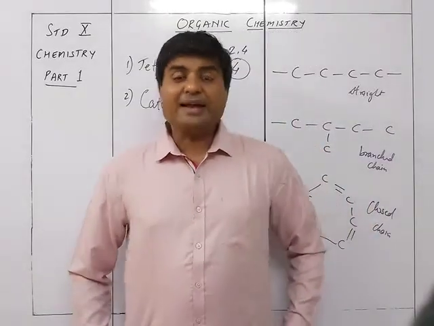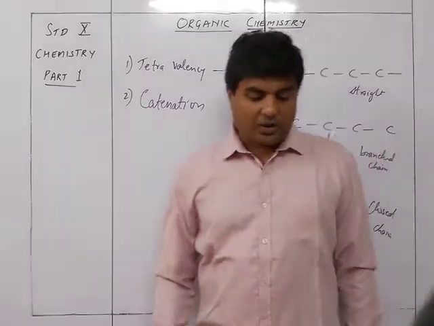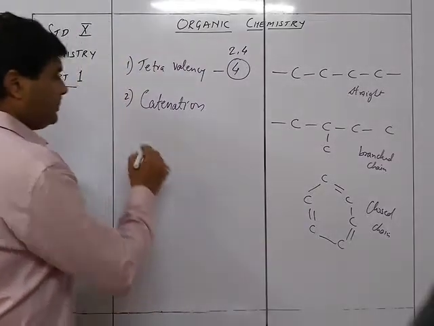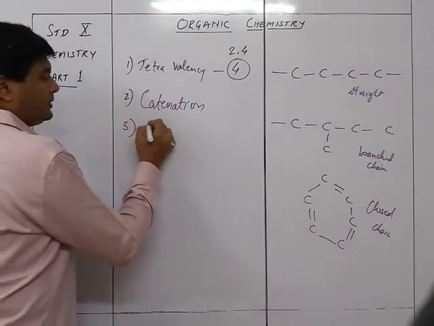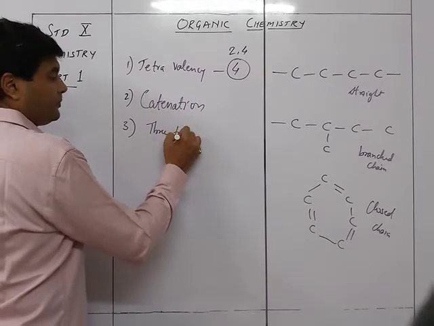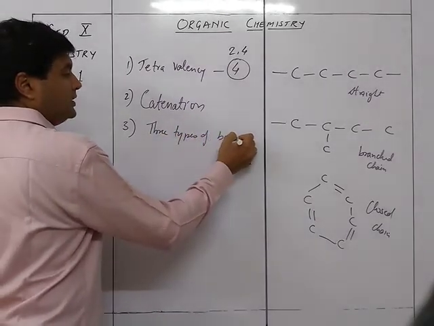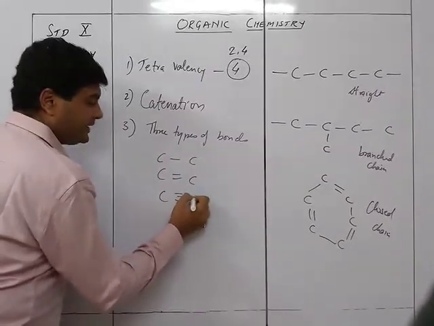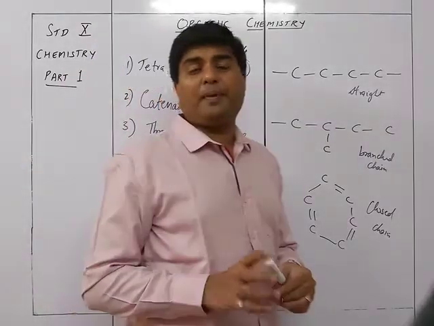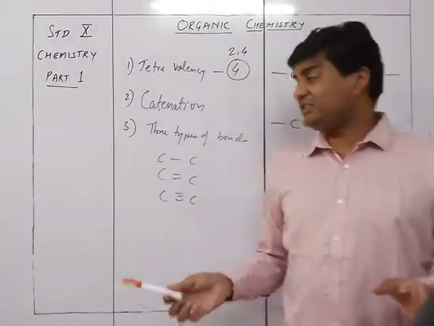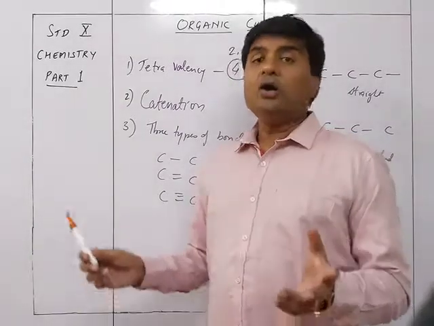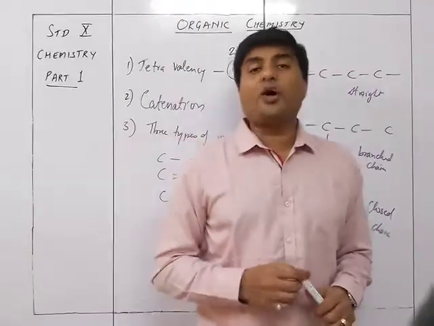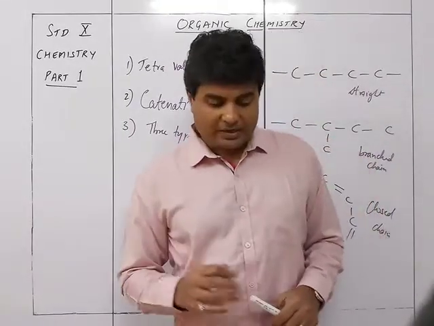Apart from this, catenation and tetravalency both together also result in the formation of three kinds of bond between the carbon. The third will be three types of bonds, that is C single bond C, C double bond C, and C triple bond C. Between two carbon atoms there is a possibility of sharing just one electron with each other, or two electrons, or three electrons.